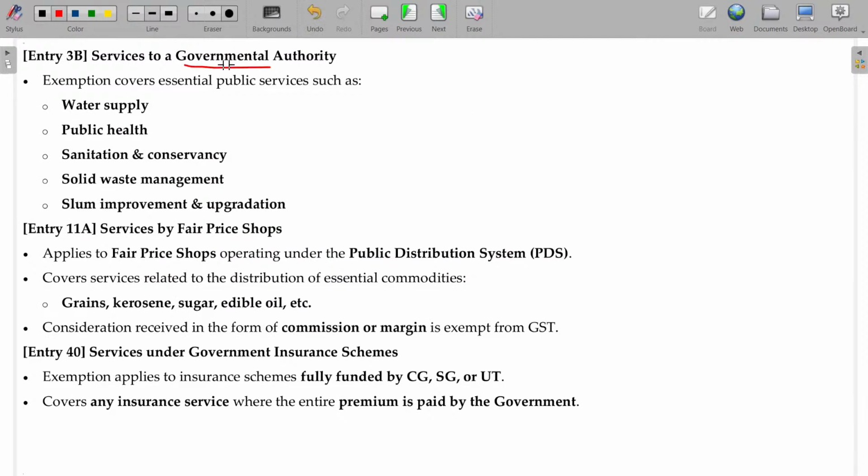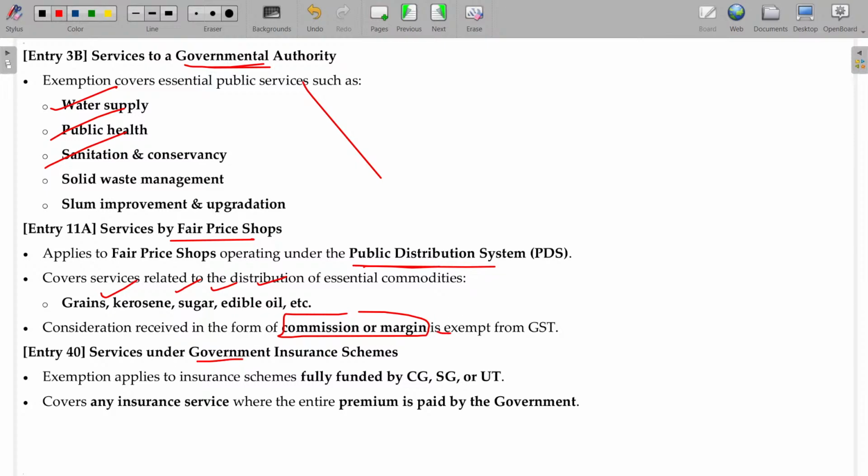Services to government health authority for water supply, public health and sanitation, which we already studied, are also exempted. And fair price shops, rations: any goods supplied through the public distribution system, PDS, fair price shop or rations, such as grains, kerosene, sugar, edible oil, for which a commission or margin is recovered, are also exempted.